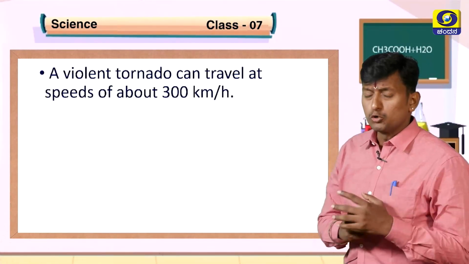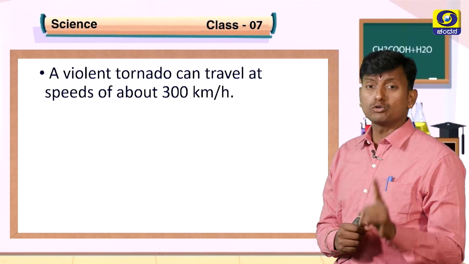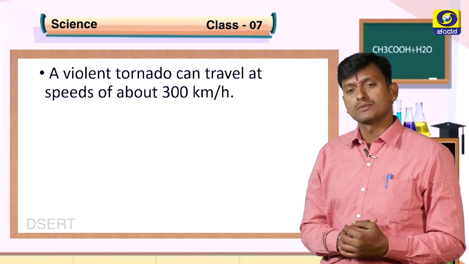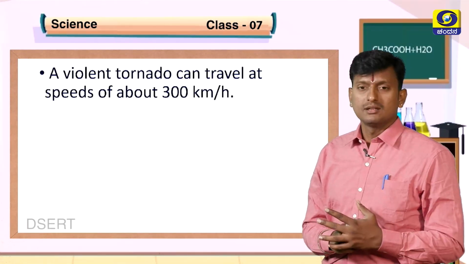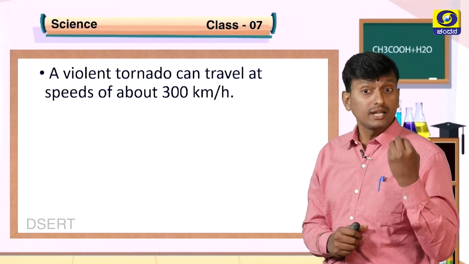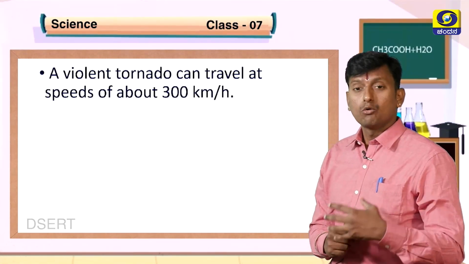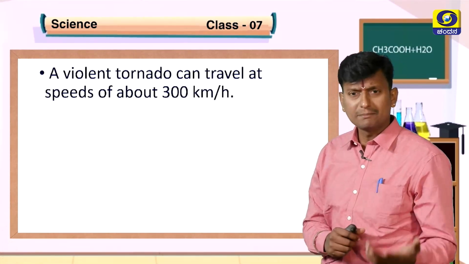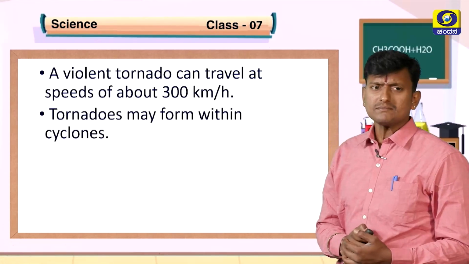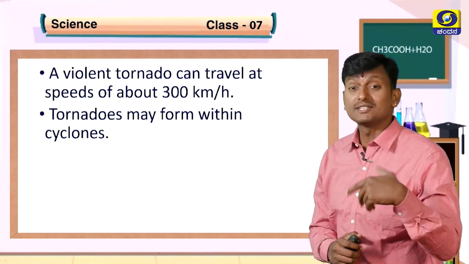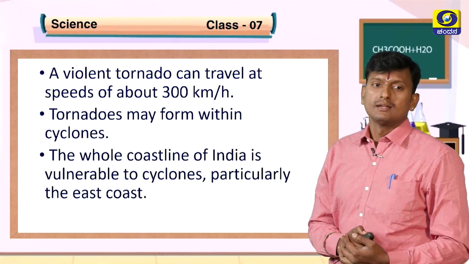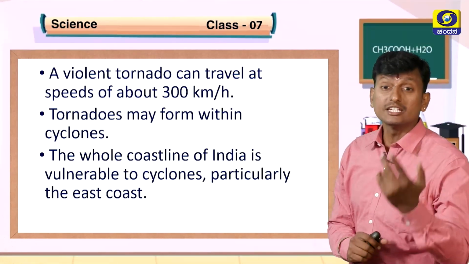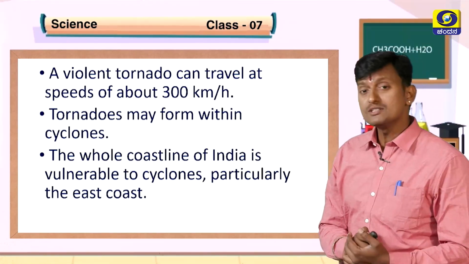A violent tornado can travel at a speed of about 300 km per hour. See the speed of a tornado. Just imagine, if the speed of a tornado is 300 km per hour, what will happen to the things around it? It may be a house, a vehicle, a person or anything. Tornadoes may form within cyclones. The whole coastline of India is vulnerable to cyclones, particularly the east coast.